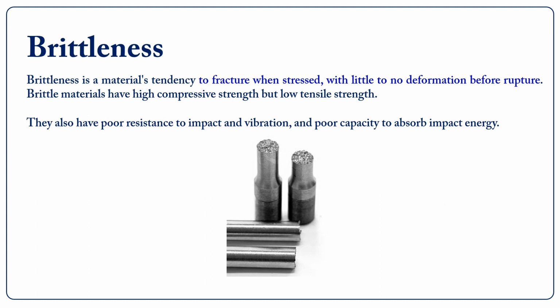Brittleness. Brittleness is a material's tendency to fracture when stressed, with little to no deformation before rupture. Brittle materials have high compressive strength but low tensile strength. They also have poor resistance to impact and vibration, and poor capacity to absorb impact energy.